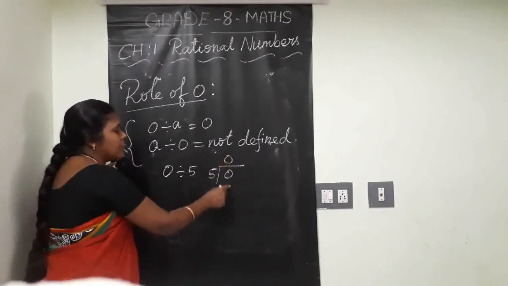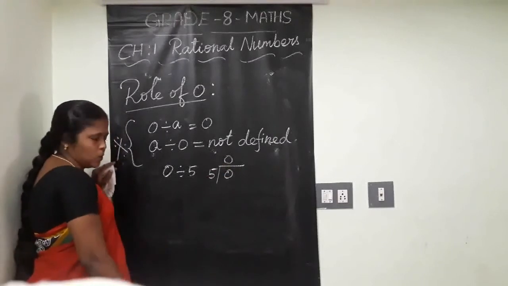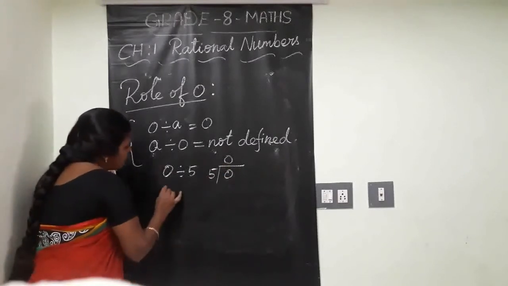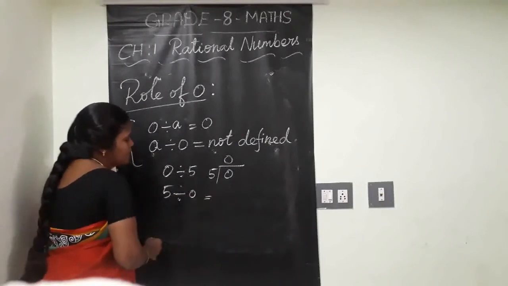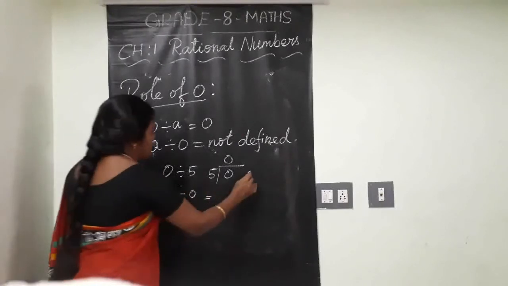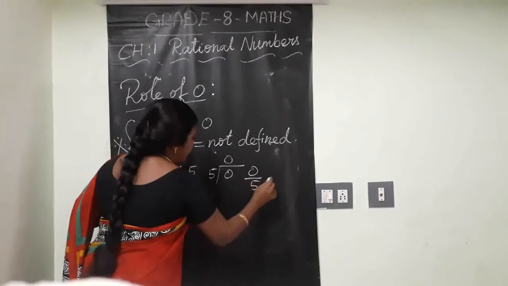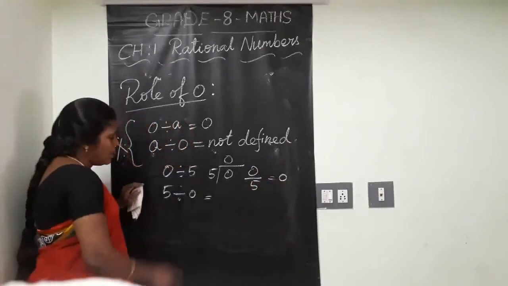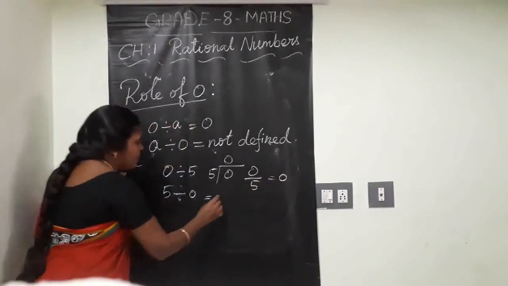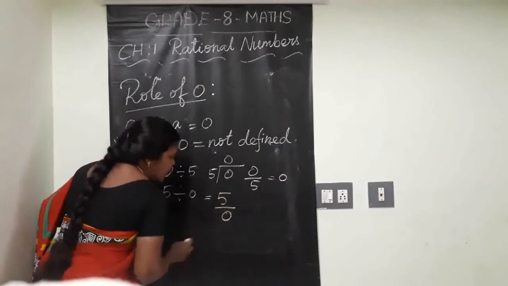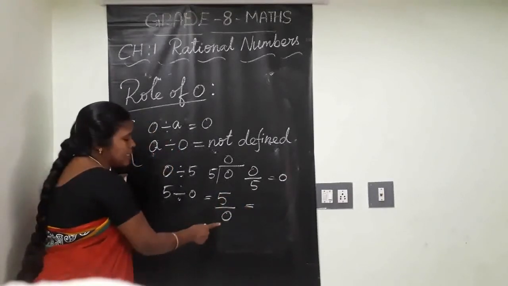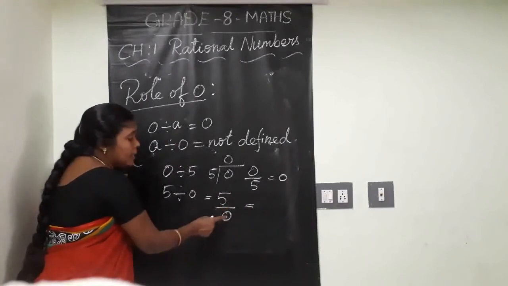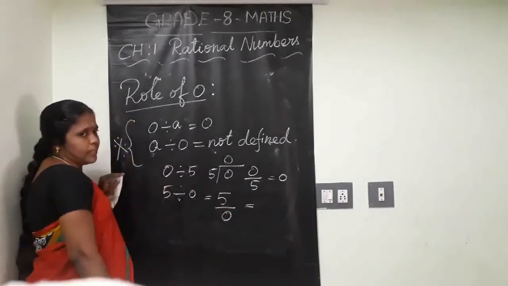Clear, children? 0 by anything is always 0. 0 times 5 is there in 0. Like that it goes. But oppositely, if you take 5 divided by 0, what is this fraction form? 5 by 0. Especially in the rational category, if you discuss, the denominator has 0 here. Clear?